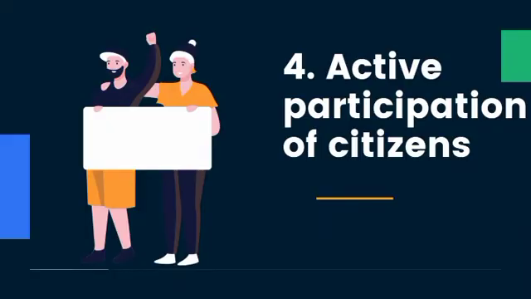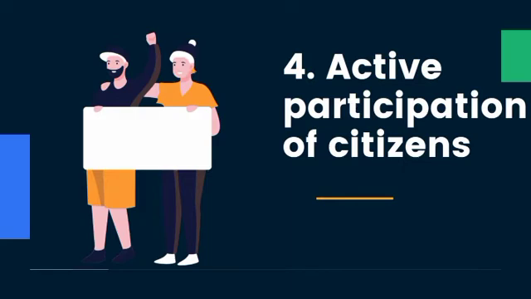Another feature of democracy is active participation of citizens. There is no democracy without active participation of citizens. Active participation of adult and eligible citizens. Citizens who are up to the age of 18 years in the society can freely decide who they want to vote for in the society without any form of interference of anyone in the society. So active participation is a feature of democracy.